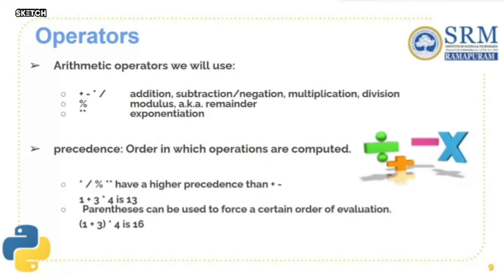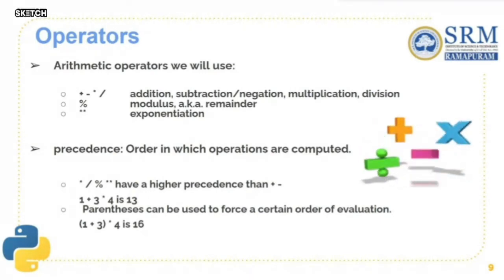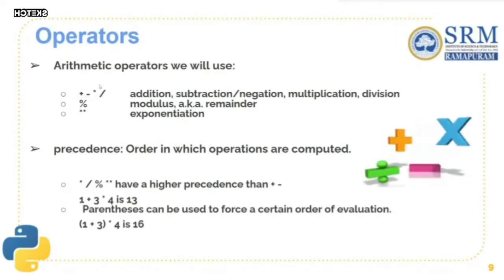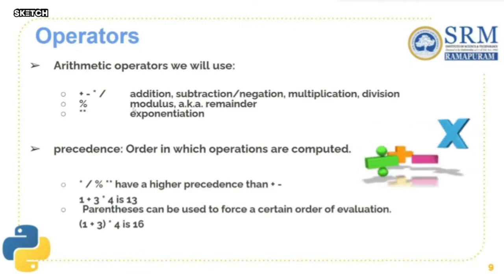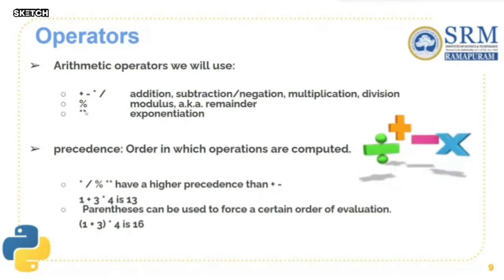Operators. To perform arithmetic operations such as addition, subtraction, multiplication, and division, we use operators such as the plus symbol here, the minus, the asterisk, and the division symbol here. Also, there are special operators in Python known as modulo and exponentiation.